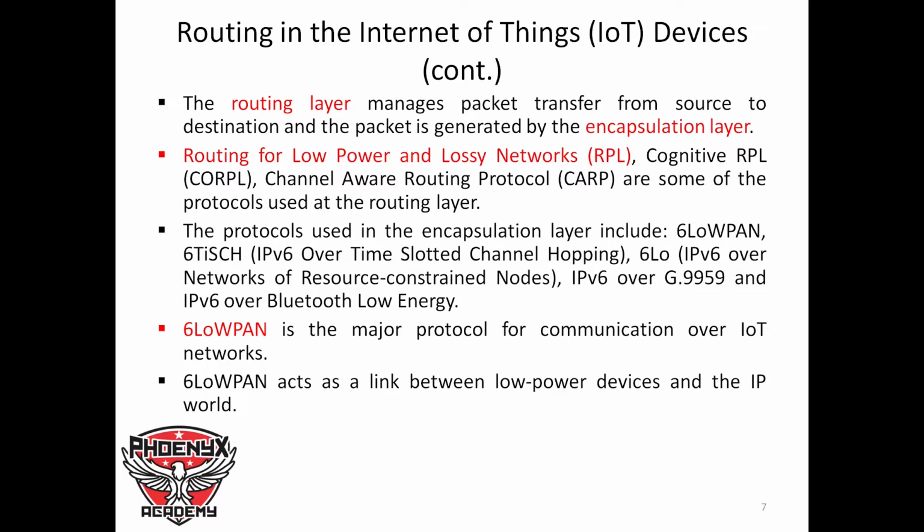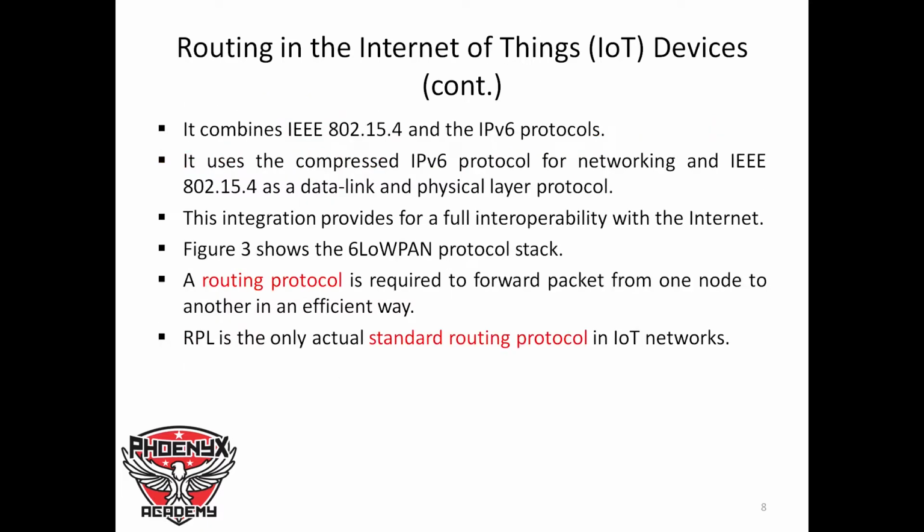Now, 6LoWPAN is the major protocol for communication over IoT networks, and 6LoWPAN acts as a link between low power devices and the IP world, as we have seen previously. This 6LoWPAN combines IEEE 802.15.4, which is a standard also called low data rate wireless personal area network, and the IP version 6 protocols.